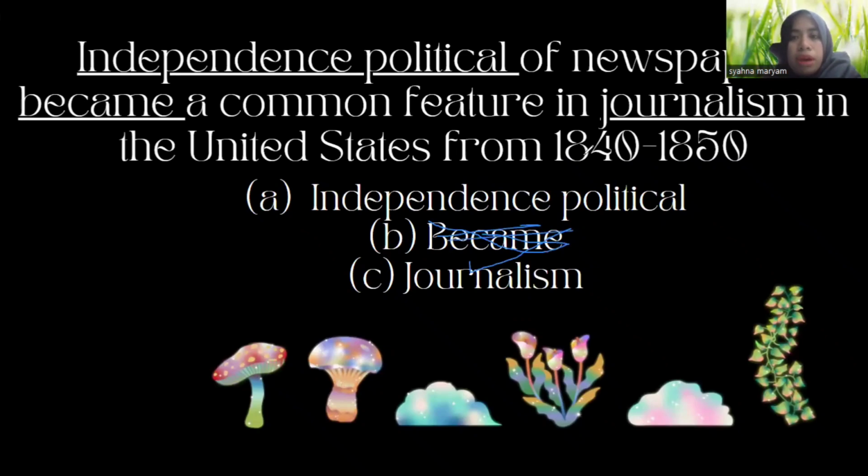And then we also have journalism, a common feature in journalism, and independence political. Now let's compare these two, starting with the first one, independence political. In noun phrases, you have to have a word order for you to form a sentence, right?